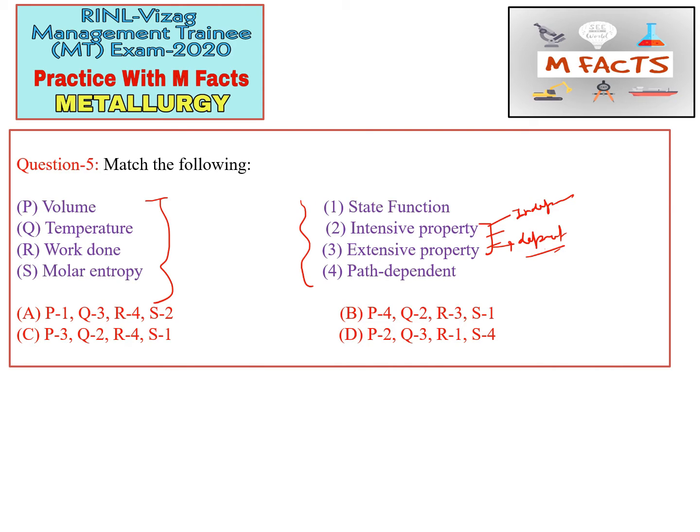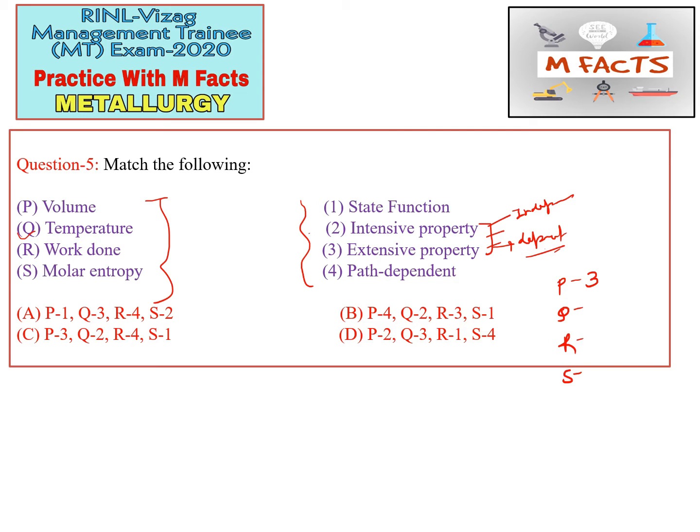From here we can conclude that we will try to generate our own option, that is P Q R S. This P, volume, we can match through the extensive property, because volume and mass are dependent on the mass, and these are basically extensive properties. The second thing is temperature. I have already told you in a previous video that temperature, refractive index, and density are all intensive properties.